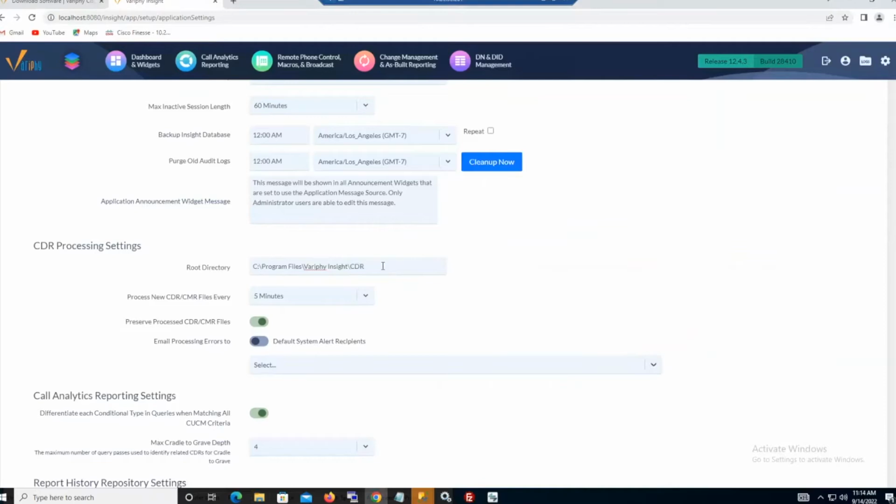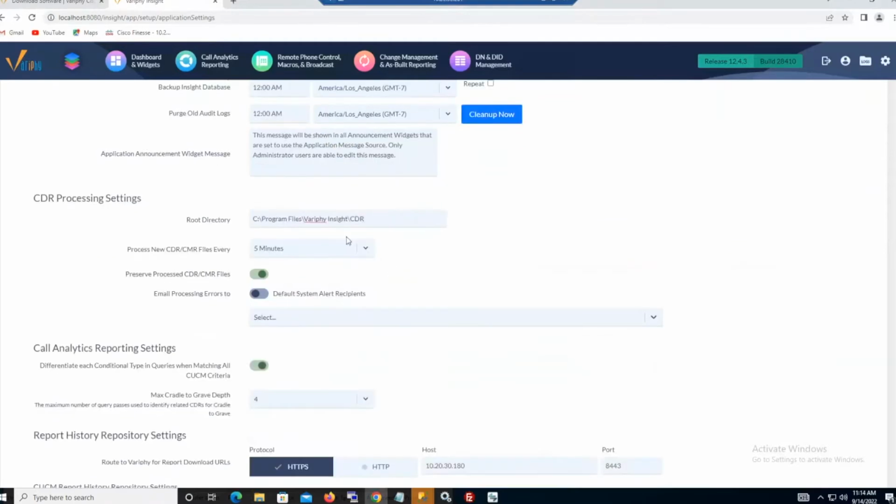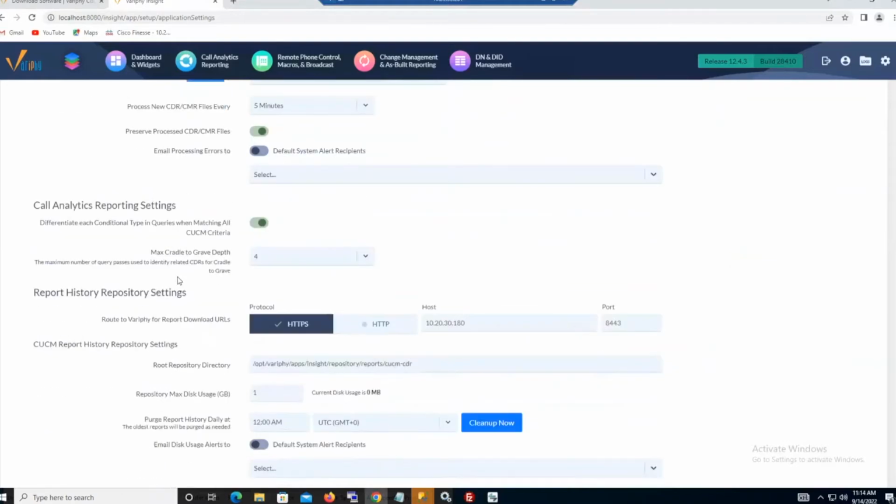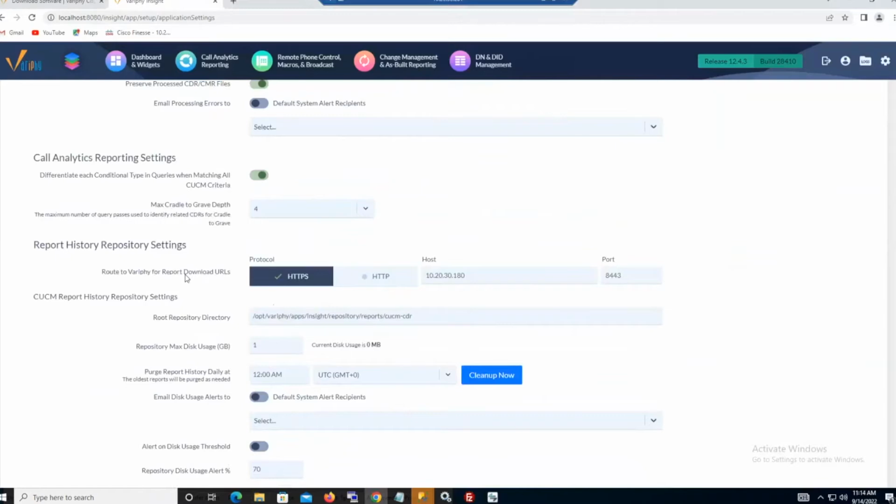So that will be the root directory. That also should be one of the home directories, definitely, that the SFTP server is utilizing, or FTP server. We'll get to that in a couple moments as well. So we'll need to update the root directory for the CDR processing. Any of the other paths that you'll see, they'll jump right off the page at you. So right here, the corresponding repository settings for the cluster styles. That's CUCM, that's UCCX, and Cube. So I'll just need to go ahead and update this a little bit.